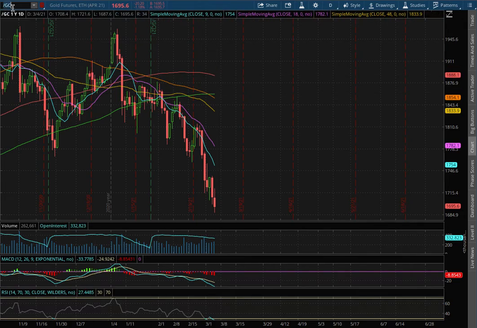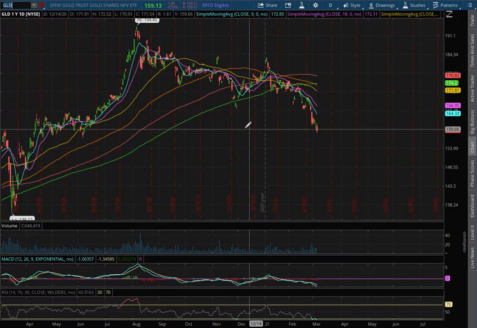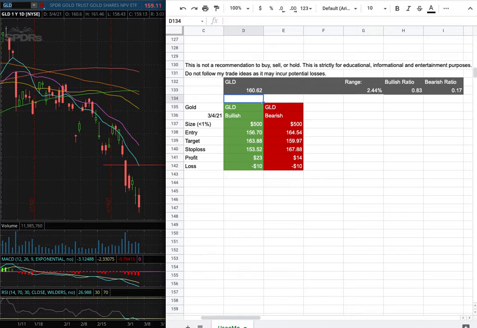As for the trade idea of the week, I'll be trading GLD, and my position size for it is less than 1% of my portfolio. My long entry is at $156.70. My sell target for it is at $163.88, and my stop loss is at $153.52.